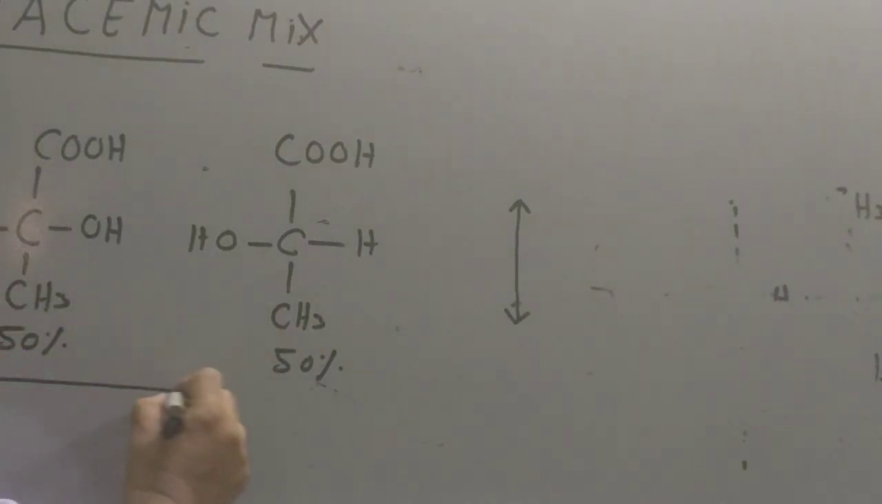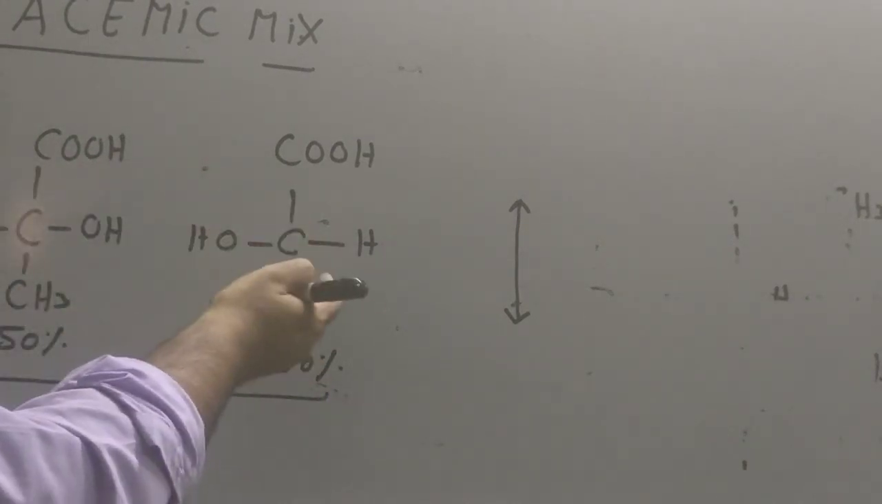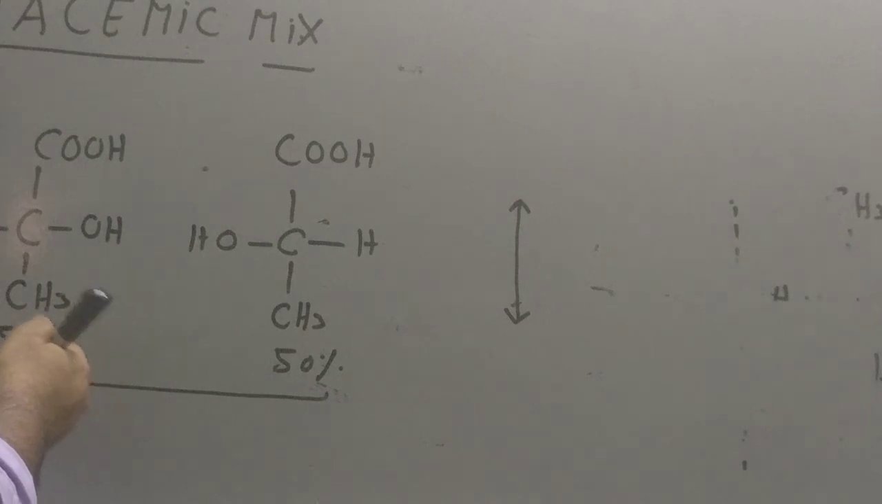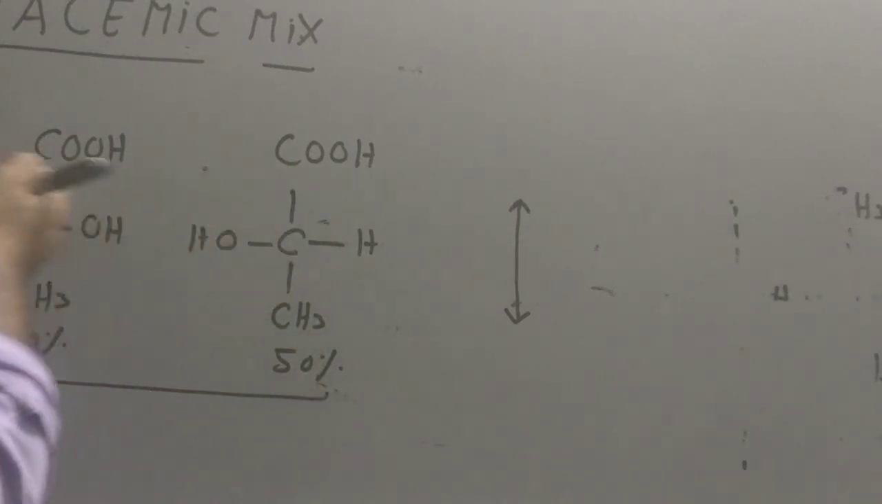So what is a racemic mixture? A racemic mixture is a mixture which contains 50% dextro form and 50% levo form of the same compound, and the mixture is going to be optically inactive. Why optically inactive?